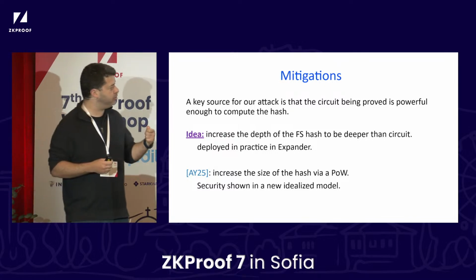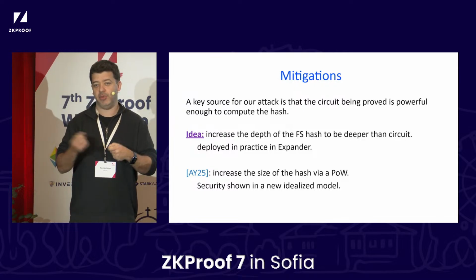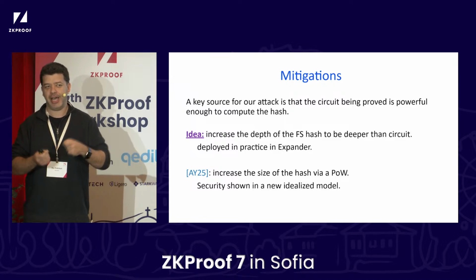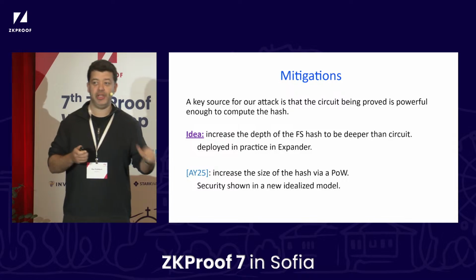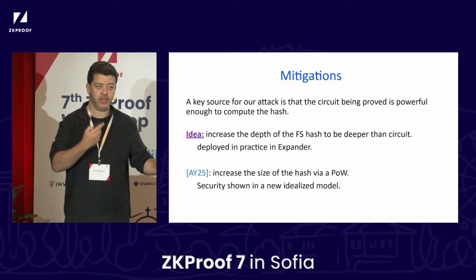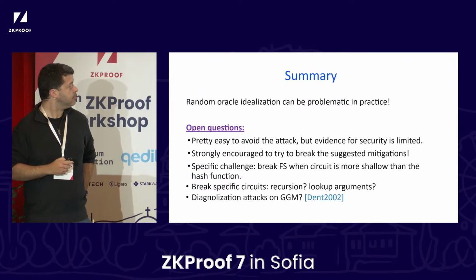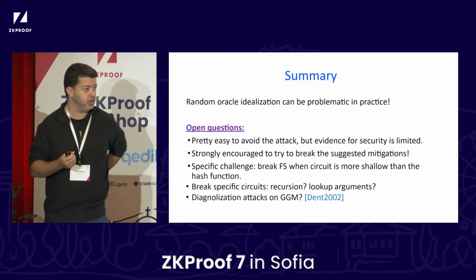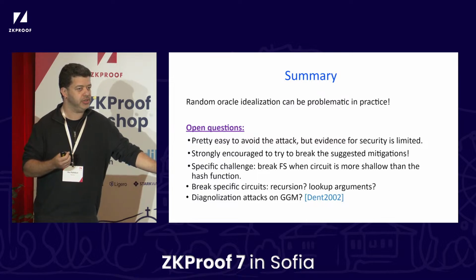Something interesting is that they also show that their protocol is secure in a new idealized model that they introduce, which is geared at capturing these sorts of attacks that we have, but it doesn't quite capture all of the attacks. In particular, for a technical reason, it doesn't capture our attack. But we'll probably talk about that more. So let me just conclude. What we showed in this paper is that the random oracle methodology can fail in a practical scenario, which I think is quite concerning.